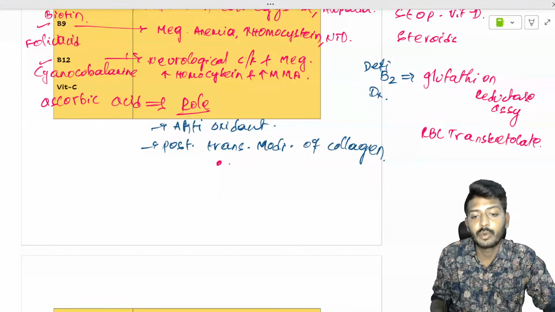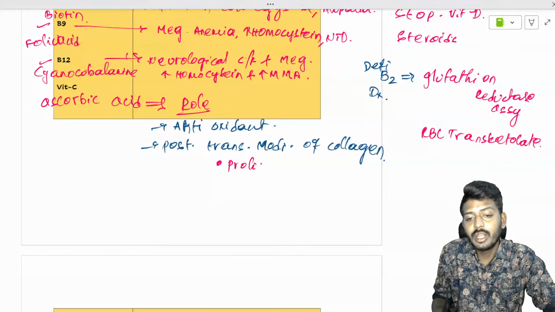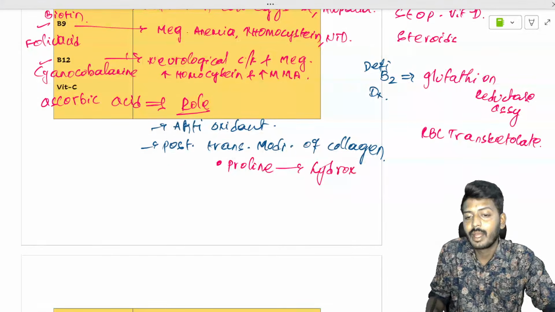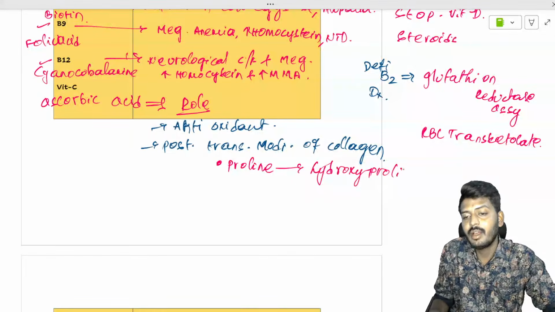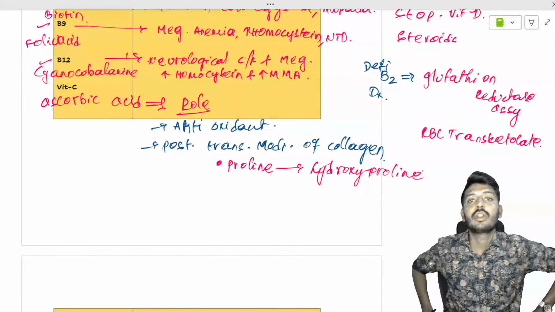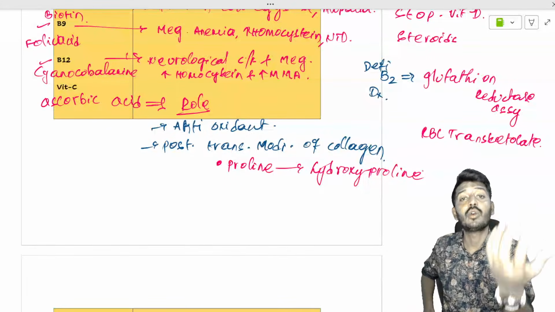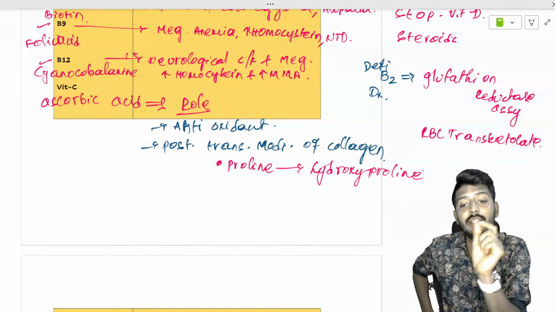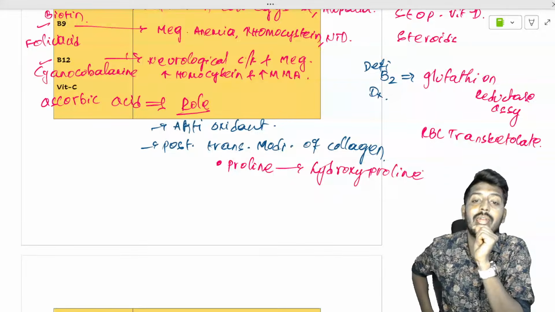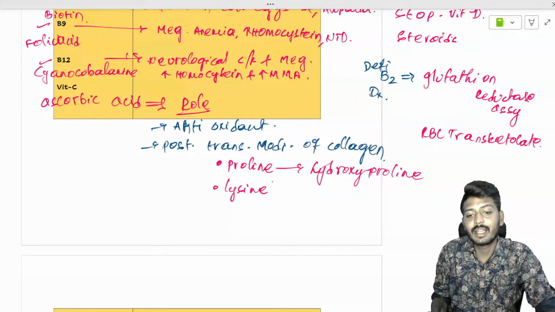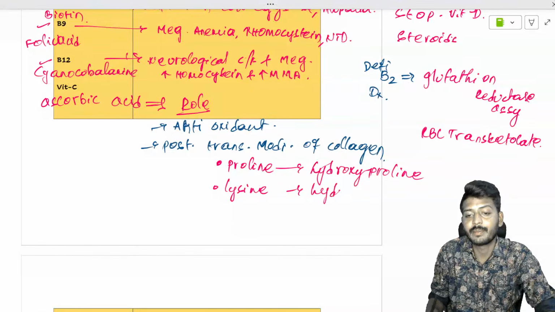The proline amino acid in the collagen will get converted into hydroxyproline. Collagen is a protein, and all proteins are made out of amino acids. After the collagen is synthesized, wherever proline is there, it will convert that proline into hydroxyproline, and wherever lysine is there, lysine will get converted into hydroxylysine.